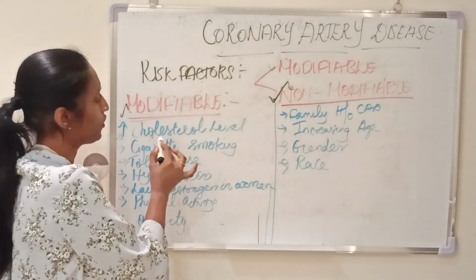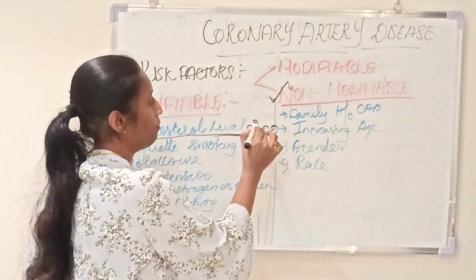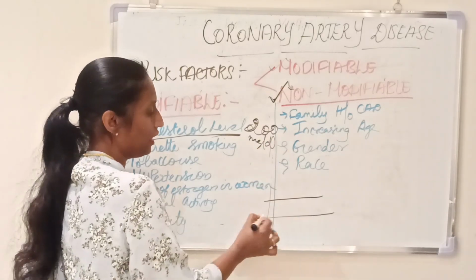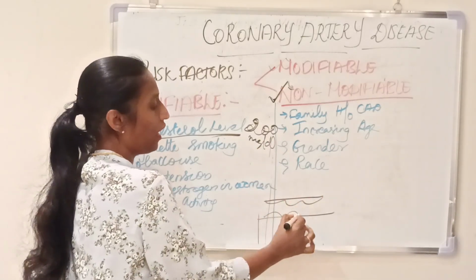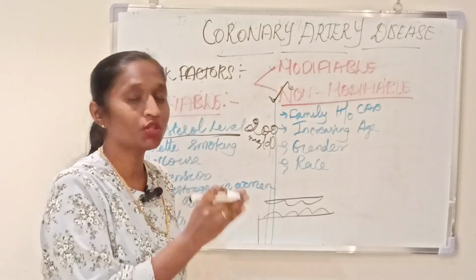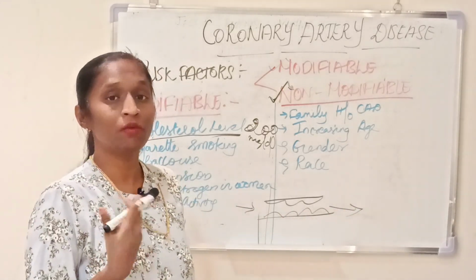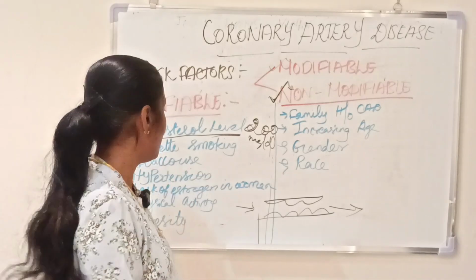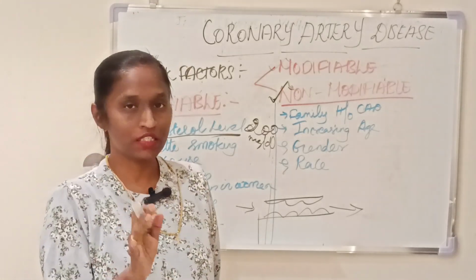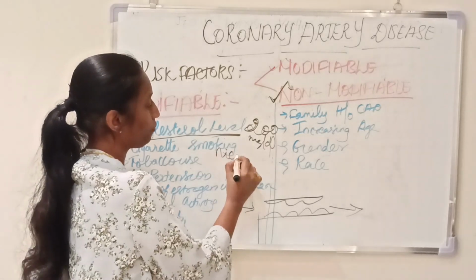As you know, the increased cholesterol level, if it is more than 200 mg per dL in a person, what will be caused? It will be deposited in the intimal layers of the vessel. By that way, there is a risk of occlusion of blood flow from one part to the other part. That is the way the person may develop coronary artery disease. Next one is tobacco, cigarette smoking. In a cigarette we have a substance called nicotine.